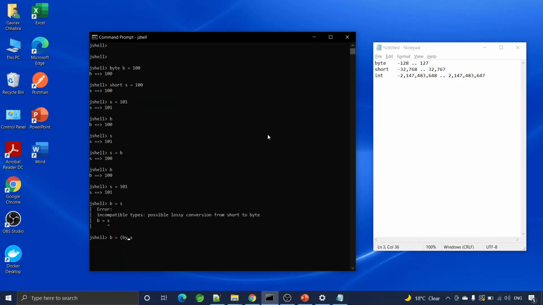So I will cast this short variable to a byte variable. I will tell Java that whatsoever value is there in S variable, treat it as a byte. Now Java will allow me to do this thing.